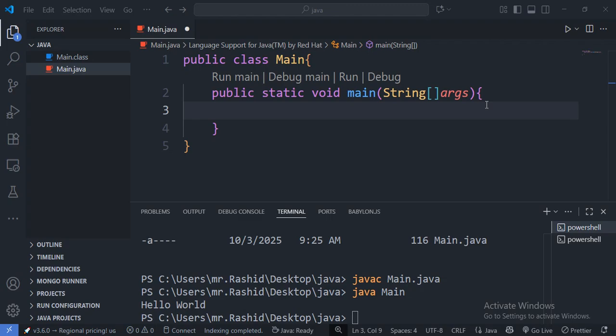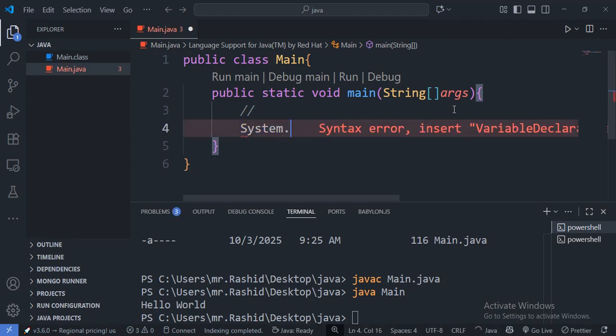A single line comment starts with two forward slashes. Two forward slashes, I mean these ones. Anything you write after these slashes on that line will be ignored by Java. So for instance, let me first write a line that is going to output some information on the screen. System.out.println, use the println method. This is a method, guys. So here let me say hello world, like that, hello world.